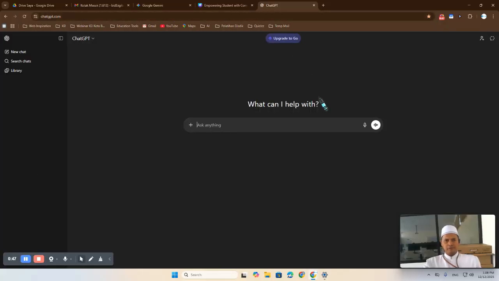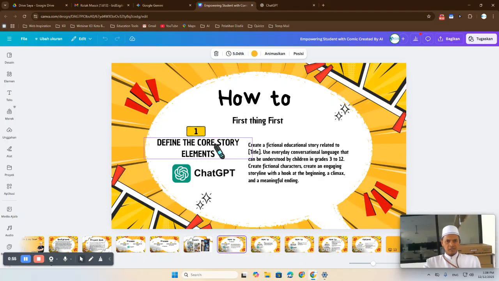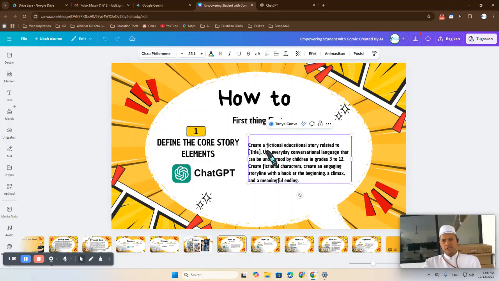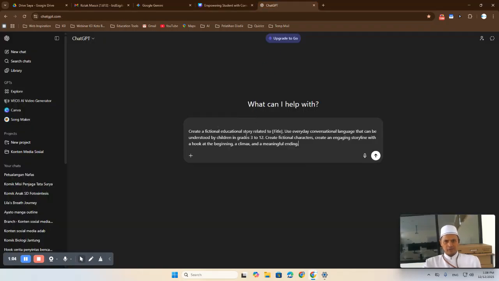First things first, you have to open ChatGPT. We want to make a story from scratch. Now, in the first step, this is the prompt: create a fictional educational story related to a title. Let's go to ChatGPT, and the title we will use is: let's talk about disaster, flood disaster in Sumatra.